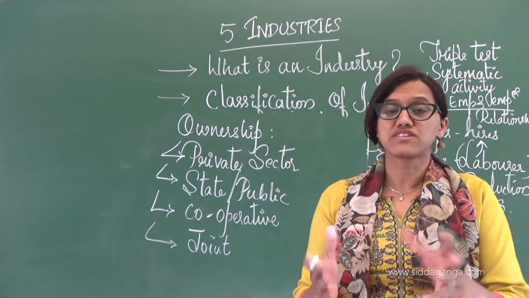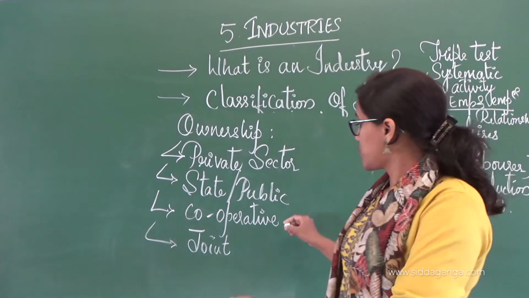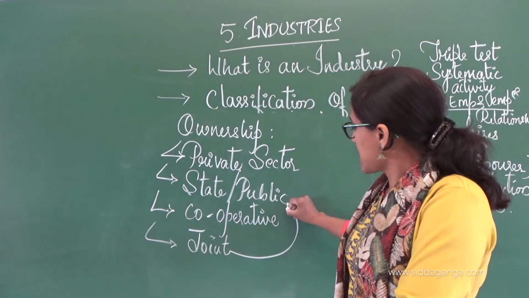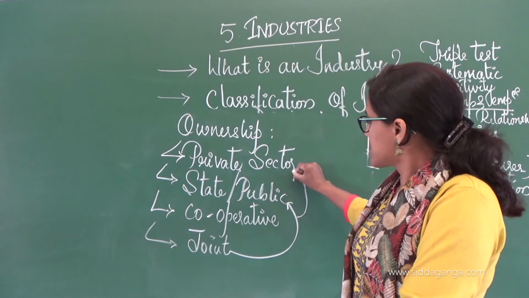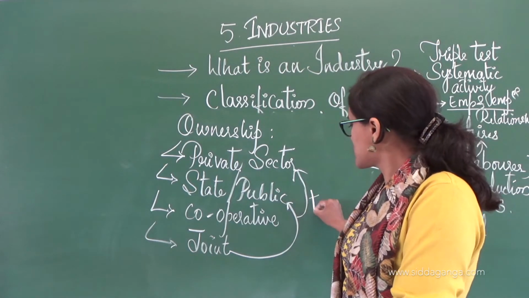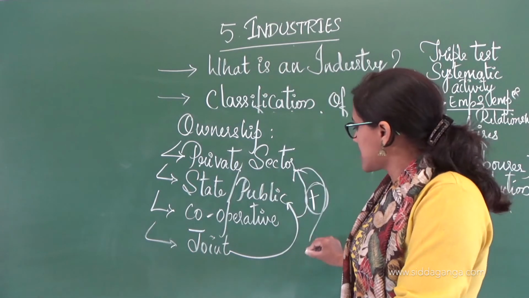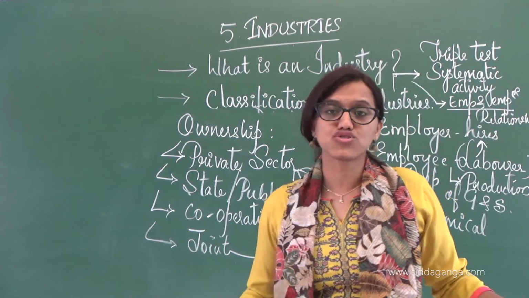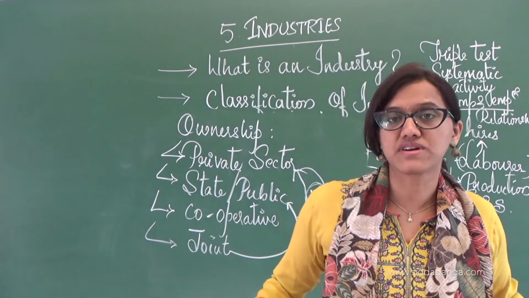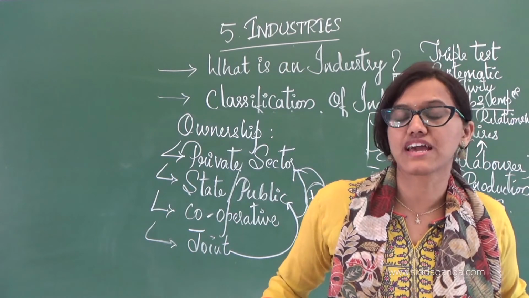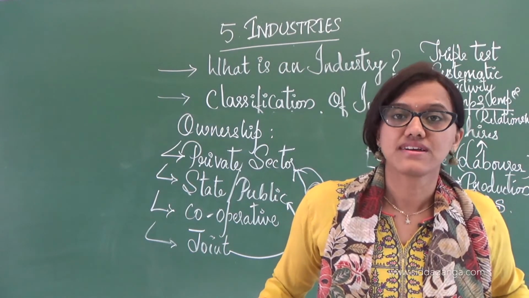See, it can happen jointly, both by the public, nothing but the state, and even the private sector. So both together come together and they jointly take up or carry out an industry, so that can be considered as the joint sector.